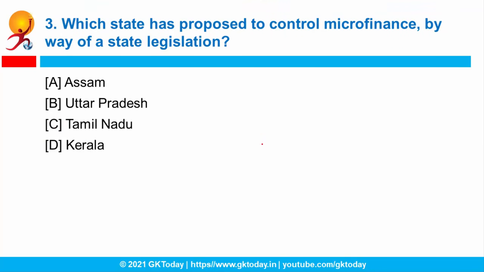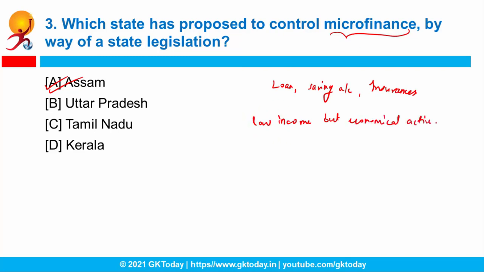Question number 3. Which state has proposed to control microfinance by way of a state legislation? So recently, which state has decided to pass a bill in the legislature so that it is able to control microfinance in its state? The correct answer is Assam. First of all, what do you understand by the term microfinance? Actually, it is a provision of basic financial services like loans, savings accounts and insurance. For whom? For low income but economically active people. In other words, microfinance is a provision of small loans for micro entrepreneurs, okay?